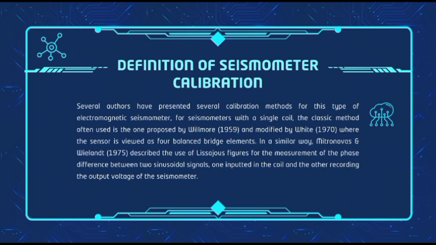In a similar way, Mitronovas and Wayland (1975) described the use of Lissajous figures for measurements of the phase difference between two sinusoidal signals, one input in the coil and the other recording the output voltage of the seismometer.